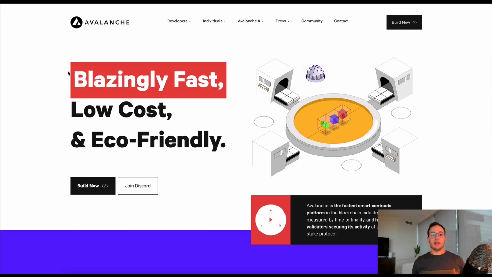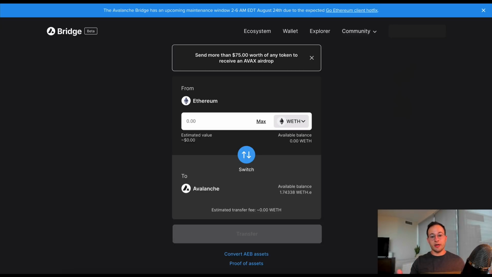Now, the conclusion here is that Avalanche, as I mentioned, is able to achieve a low-cost, scalable, and eco-friendly chain that's a bit less decentralized than ETH2 will be, but it still provides a lot of benefits. So if you're interested in using Avalanche, a lot of folks are going to want to head over to the bridge. So here we are on the Avalanche Bridge, and I must say this is one of the best bridges I've found in the entire crypto ecosystem.